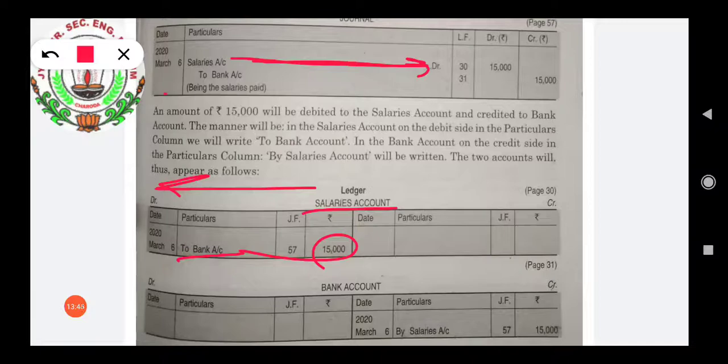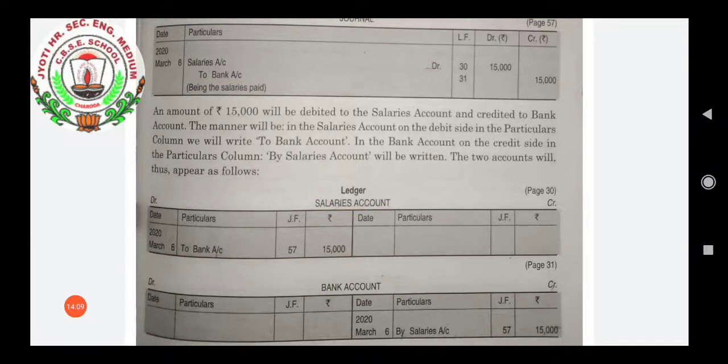Second, which account has been credited? We have to see here that the bank account has been credited. So we will make the bank account. As it has been credited, we will go to the bank account credit side and here we will write by salaries and its amount, 15,000.